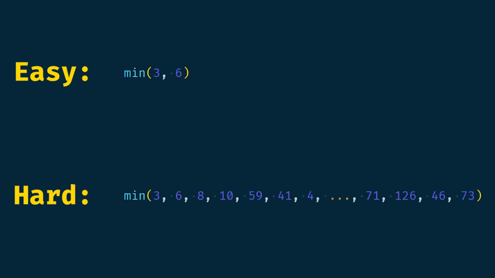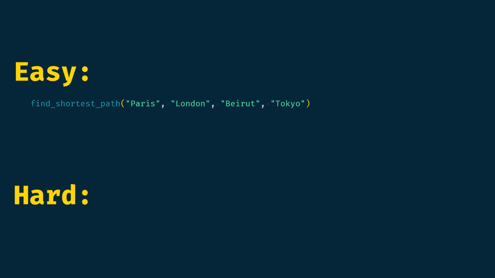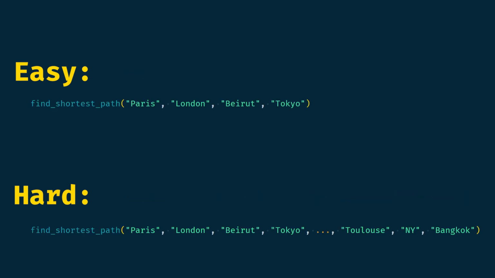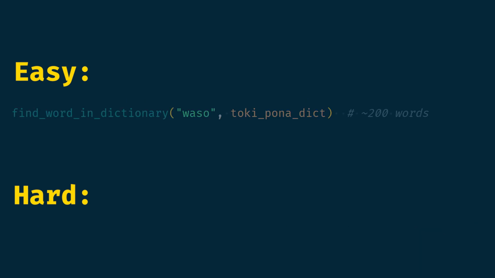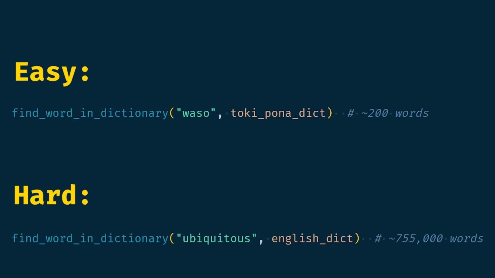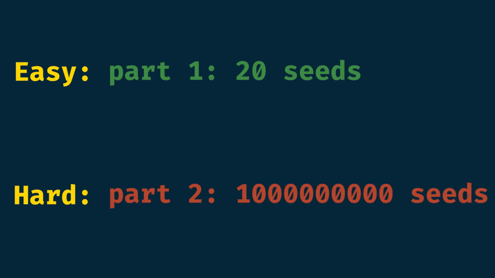Intuitively, we understand it's easier to find the minimum of 2 numbers versus finding the minimum of 100 numbers. It's easier to find the shortest path between 4 points versus 15. It is easier to find a word in a dictionary of 200 words versus a dictionary of hundreds of thousand words. And for us, it is easier to compute the location of 20 seed numbers versus 1 billion seed numbers. Okay, but how much easier is it? Can we quantify how easy it is for an algorithm to solve a problem?